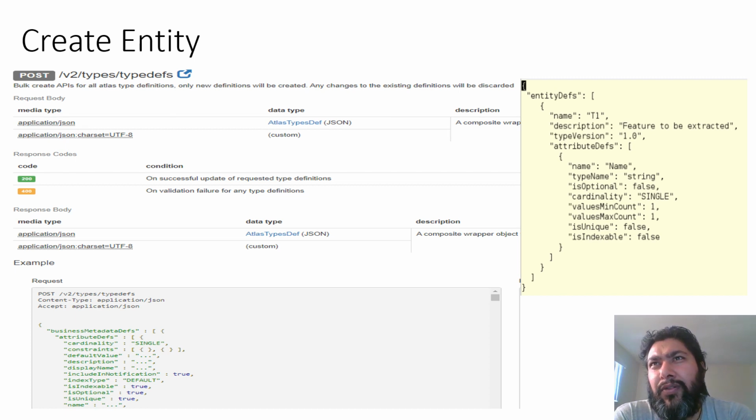You can have different attributes, like details about this type. An entity of type T2 or T1 will have an attribute called name, and the type of that attribute will be string, as you can see here. You can provide other things, like whether it is unique or indexable.